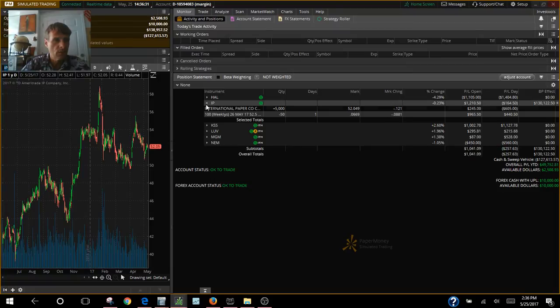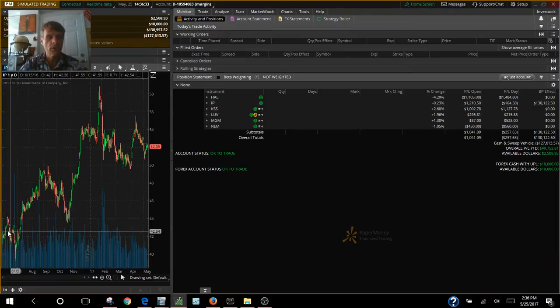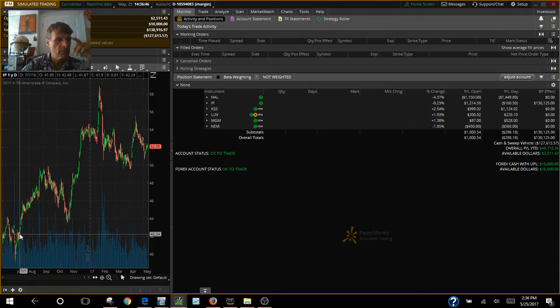I can't see squat. All right, well, first let's go where International Paper is. So IP starts out the year in the 40 to 44 range. It travels about 2 months in that little trading range. Slowly moves up to 48, trades a few months in that area, drops back down to 43, jumps on up.